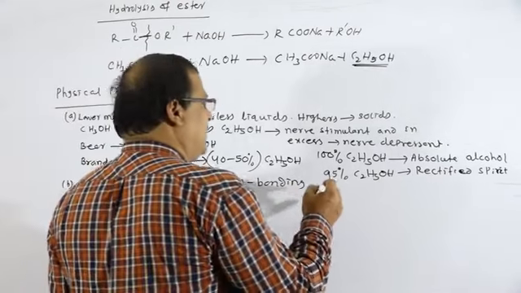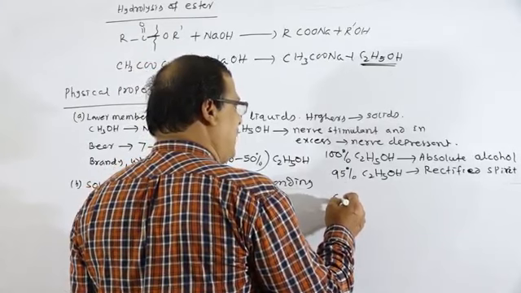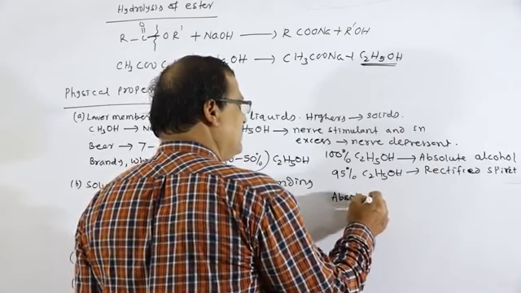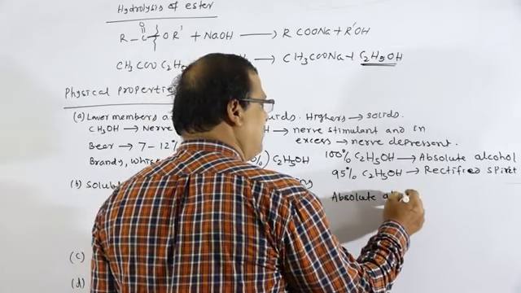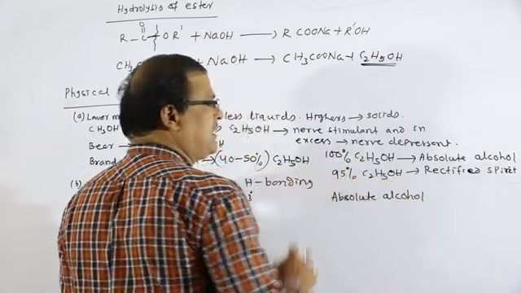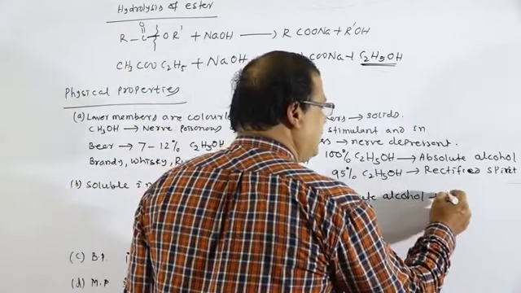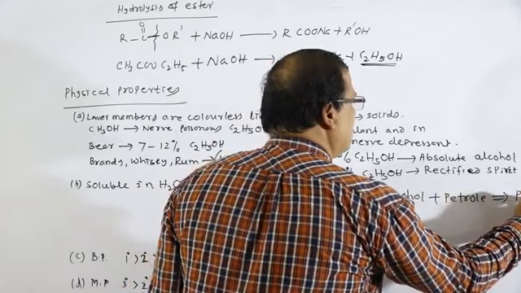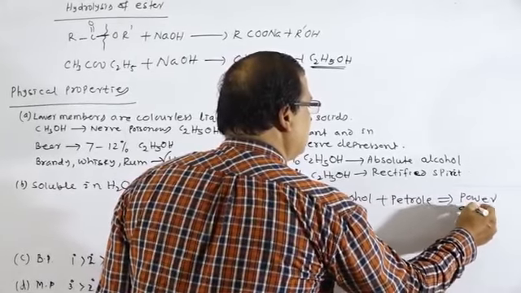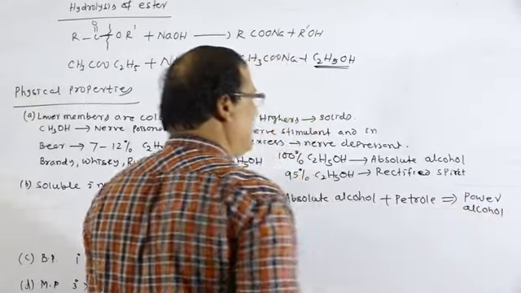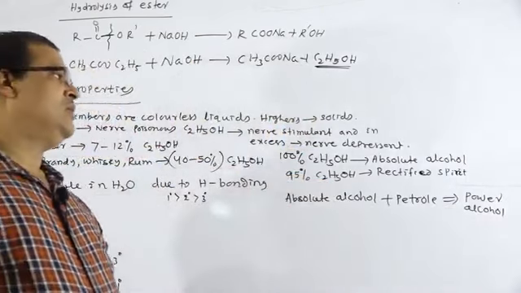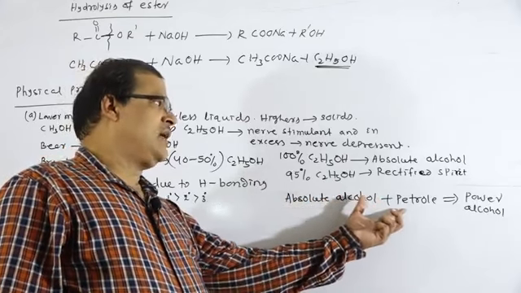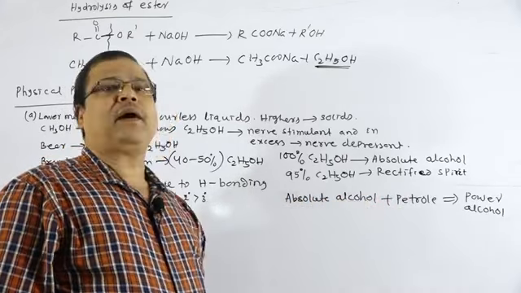Absolute alcohol means 100% ethyl alcohol. When it is added with petrol, it is known as power alcohol. Instead of petrol, we can use this mixture of absolute alcohol and petrol, which is known as power alcohol.